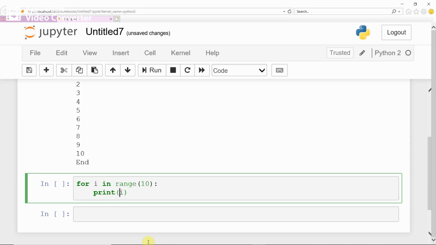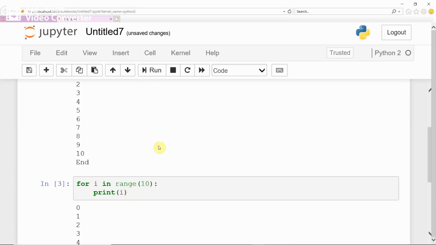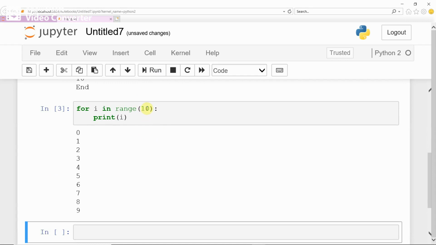Then i becomes 1, because i started with 0. i incremented by 1, i becomes 1. Next i becomes 2, i becomes 3, i becomes 4. Like that automatically i increments, and until 10 it generates i. As soon as it reaches 10, it comes out of the loop. Now run the program. As soon as it reaches 10, it exits from the loop. Therefore you are getting the output 0 to 9.